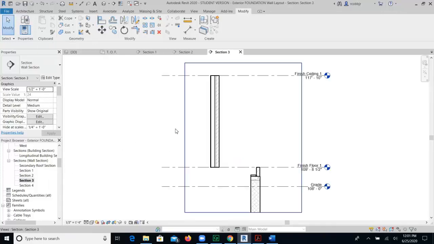I will repeat this for section 3. And section 4.